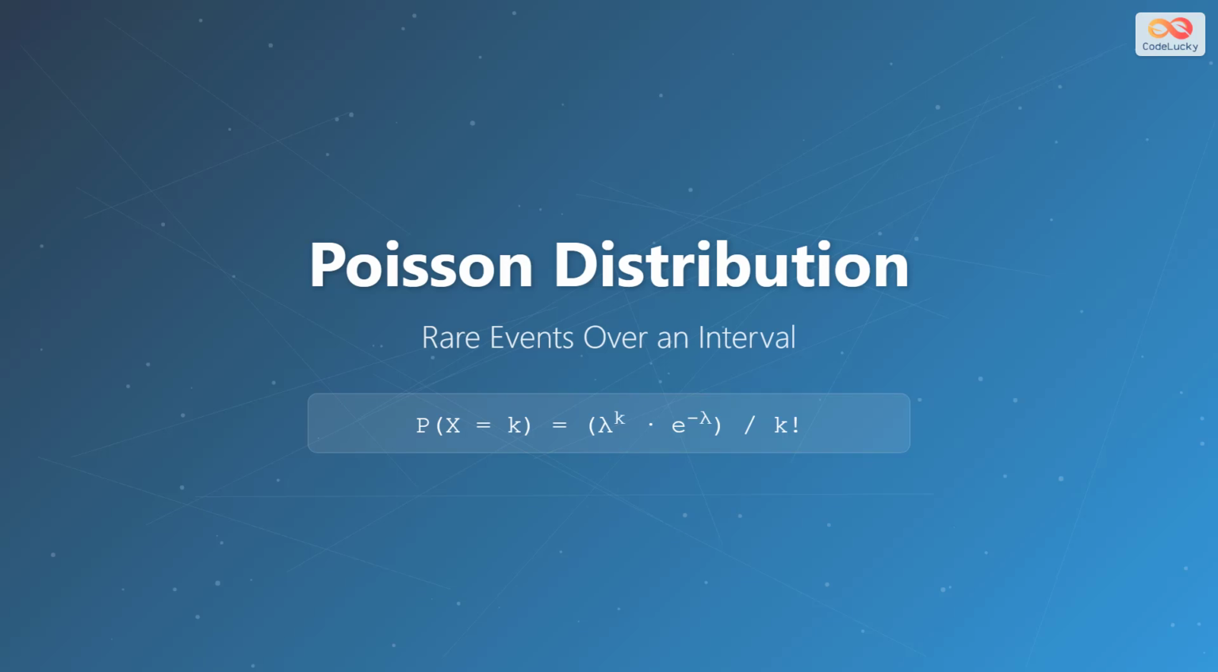Welcome to this introduction to the Poisson distribution. Today, we are going to explore a fascinating statistical concept used to predict the probability of rare events occurring over a fixed interval. We will break down the formula and see how it works in the real world.